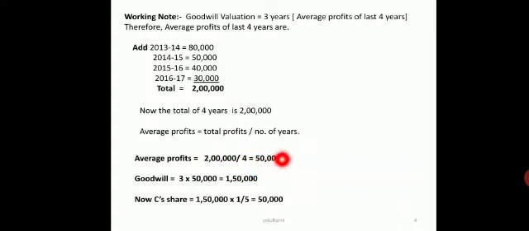Now we have to see what the goodwill is. Goodwill will be average profits into the years of purchase, because the goodwill valuation is given as 3 years into average profits of the last 4 years. I found the average profits. Now goodwill: 3 into 50 gives me 1,50,000. Now this 1,50,000 is the total value of the firm, so only the deceased partner's share has to be taken.